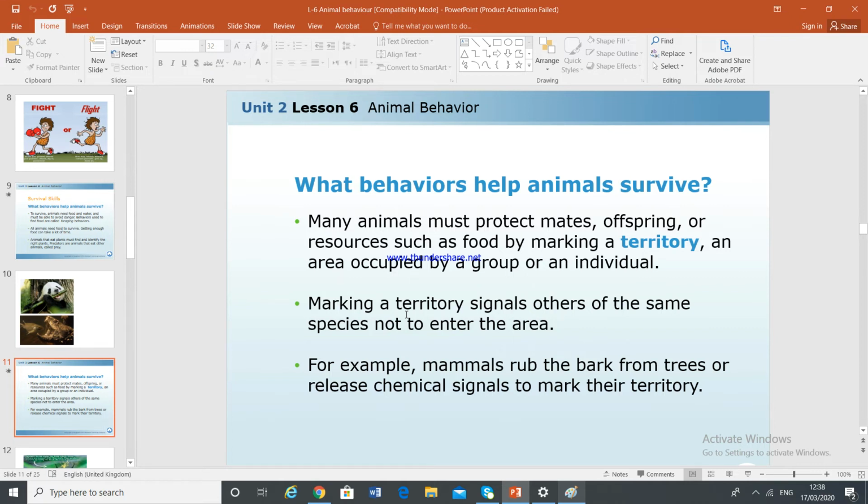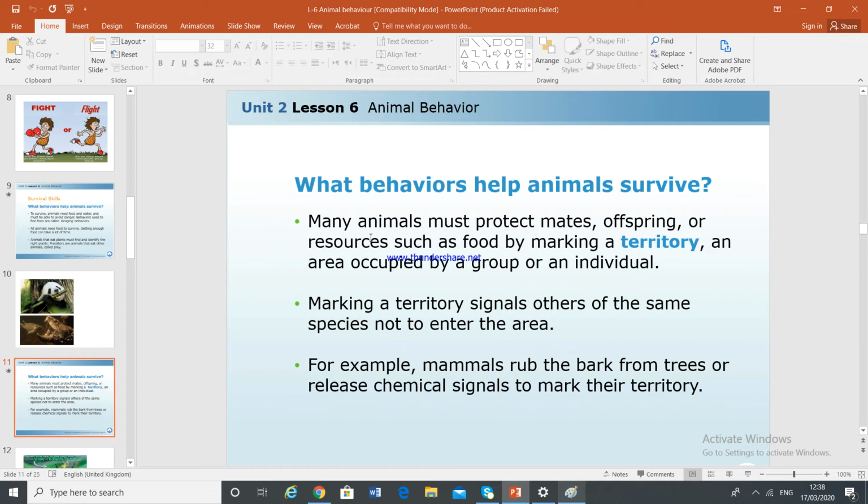They are protecting themselves and not allowing the others to harm them. Similarly, animals make a group so that they don't allow another group of animals to come and harm them. Many animals must protect mates, offspring, or resources.